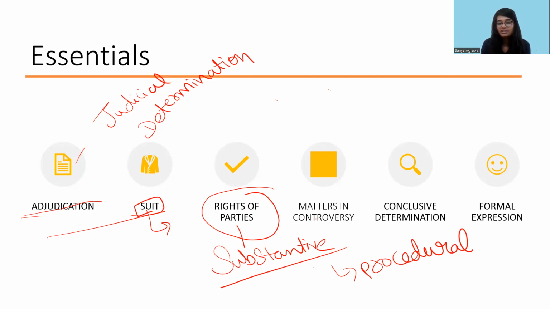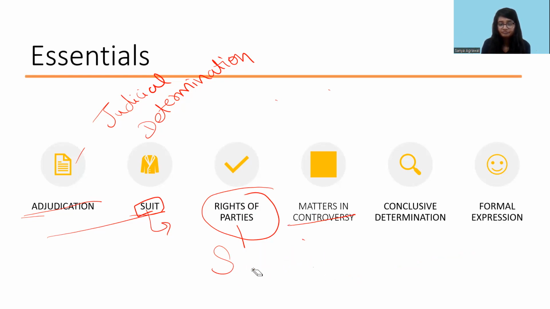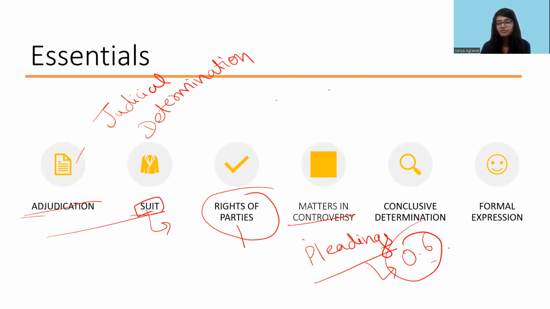The next point is the matters in controversy. Now, matters in controversy mean that it should be related to the things that are mentioned in the pleadings by the party. Pleadings, again, we will deal with in detail in the upcoming videos. It is mentioned under Order 6, the pleadings. And pleading basically consists of plaint and written statement. So what is the meaning of a plaint? What is the meaning of a written statement? Both of them constitute together as pleadings.